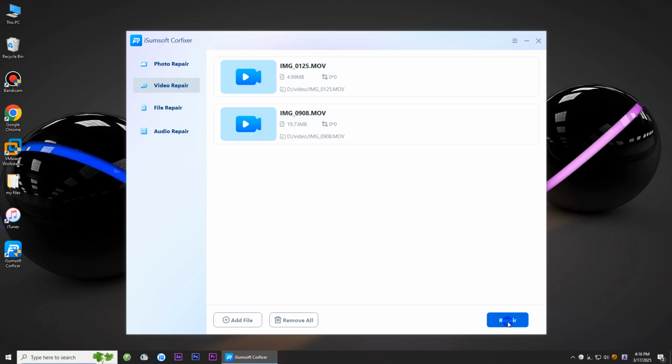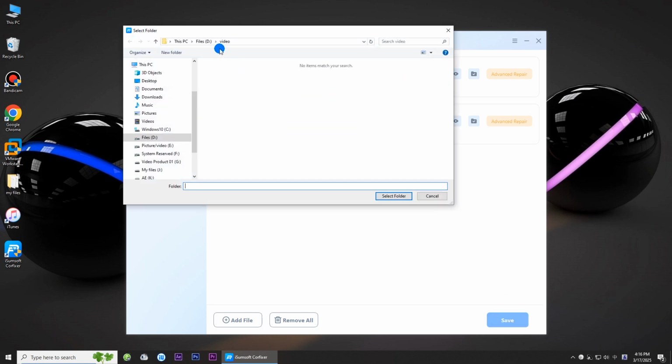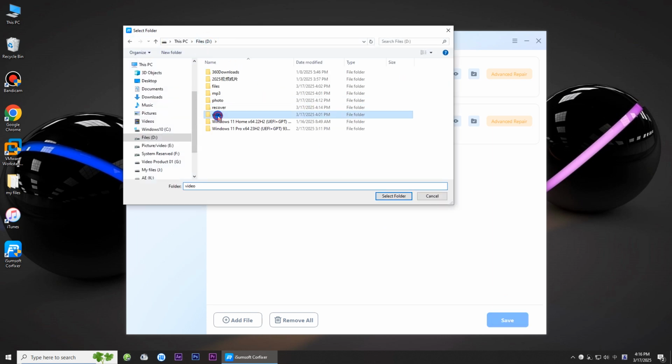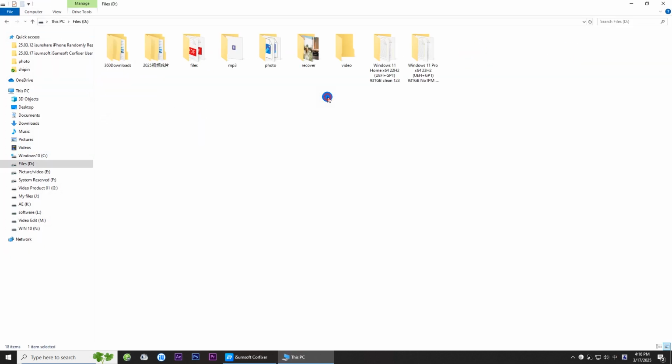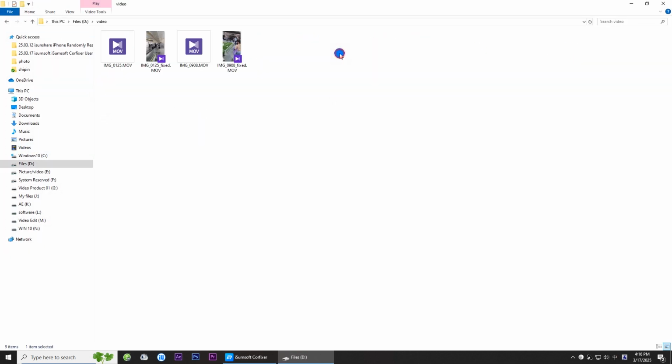Click Repair. These video files are repaired successfully. Then, save the repaired videos to your desired location. The video now plays properly.